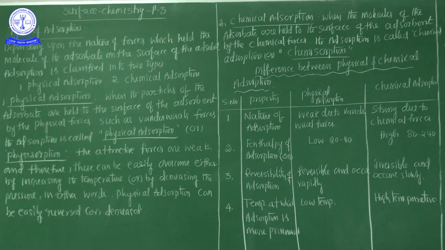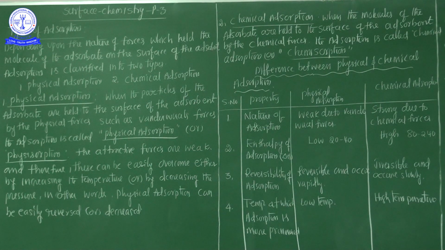So you know that very well. Adsorbate on the surface of the adsorbent. Based on this information, adsorption is mainly of two types. Number one, physical adsorption.